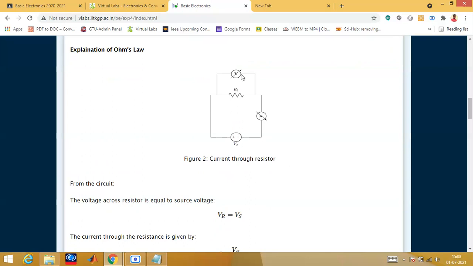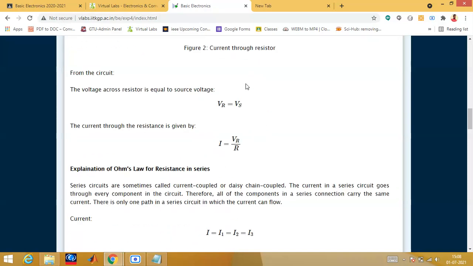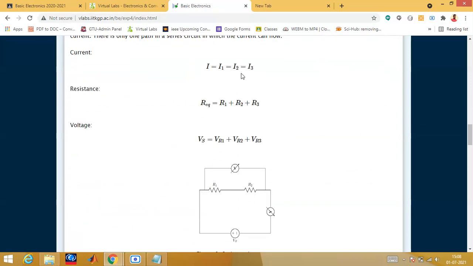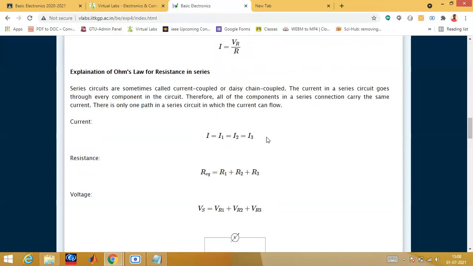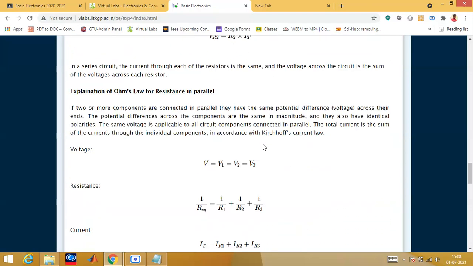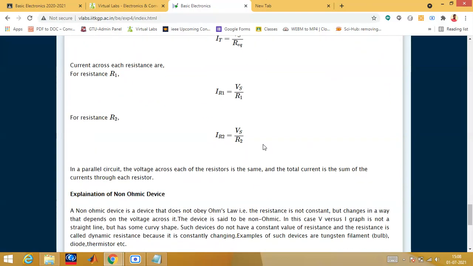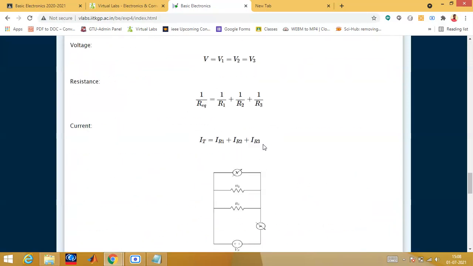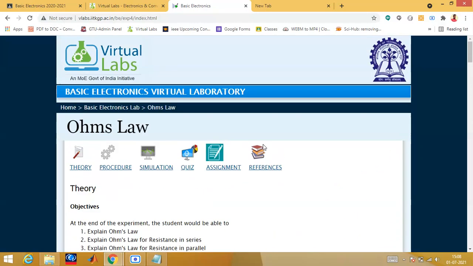Then you should remember that the voltmeter is used to measure the voltage, and the ammeter is used to measure the current. Just remember, the ammeter will always be connected in series, and the voltmeter will always be connected in parallel. In series the current will remain the same. If resistors are in series, then you have to add them. All this is being given, you just read the theory once. From here also you will get some simple numerical questions.